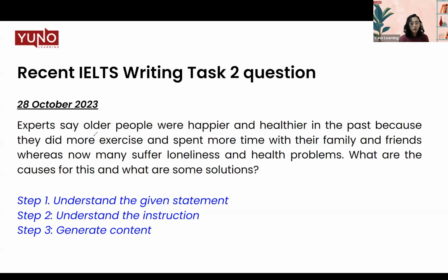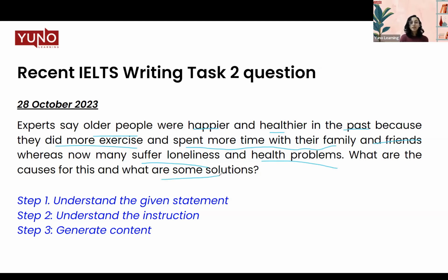So experts say older people were happier and healthier in the past. Why? Because they did more exercise and spent more time with their family and friends. Whereas now many suffer loneliness and health problems. What are the causes for this and what are some solutions? So see, the question is saying that people in the past were happier and healthier. Why? Because they did more exercise and spent more time with their family. But now they suffer from loneliness and health problems. So why did this happen? Why this sudden transition? This is what we're going to talk about.